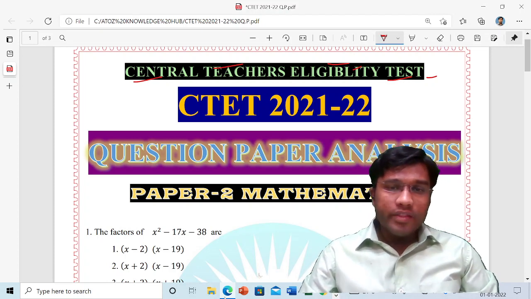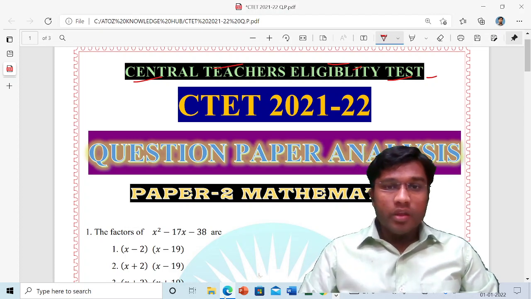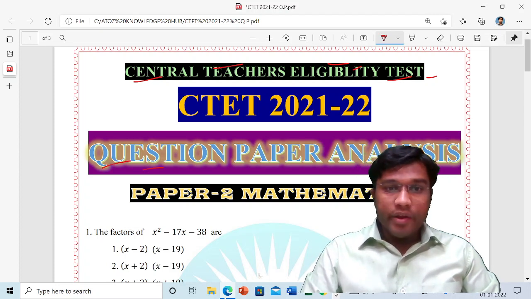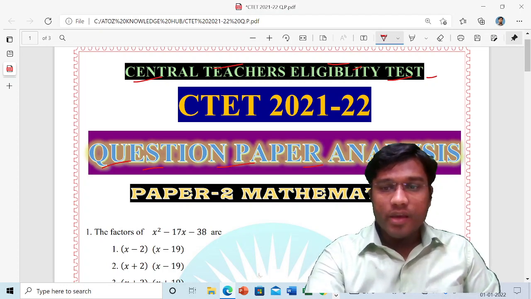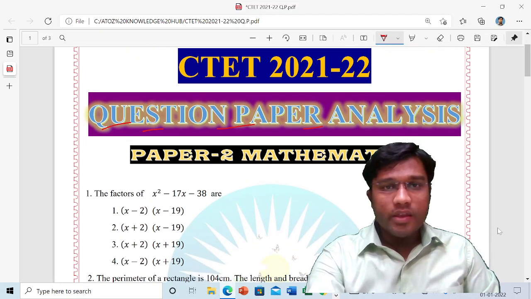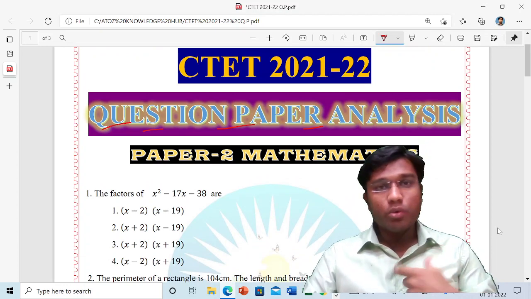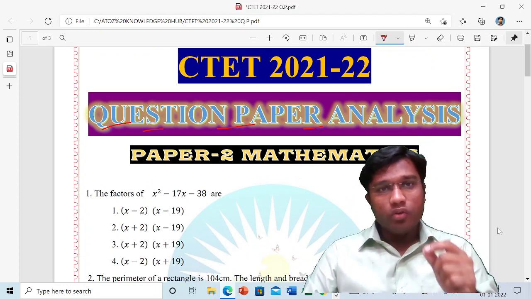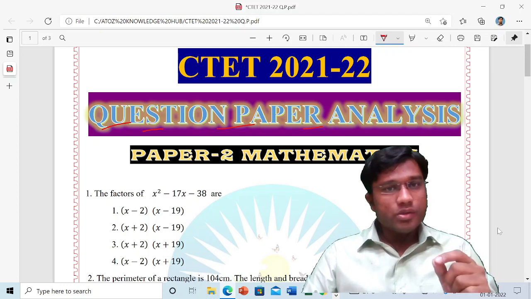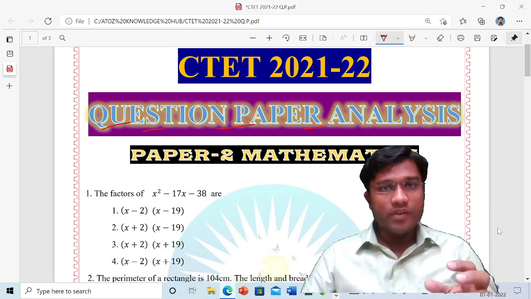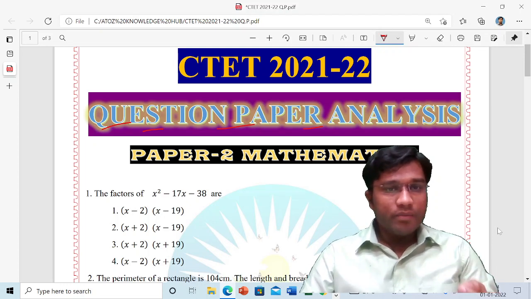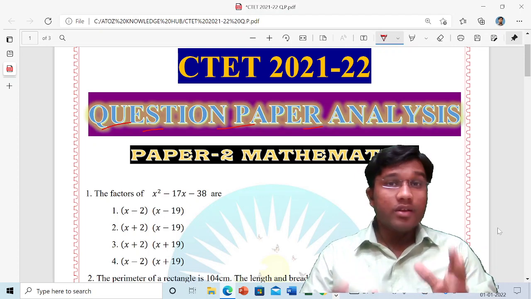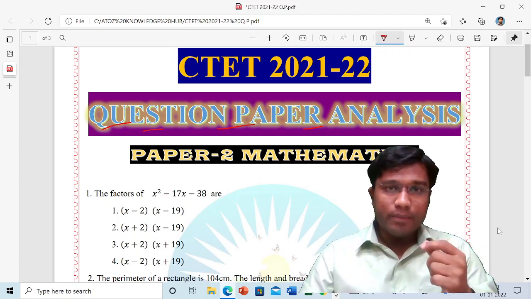Now one more thing I wanted to share with you. This paper that we are providing you today is attended by myself. आपको आज जो भी पेपर दिख रहा है मैंने खुद से अटेंड किया है, ये पेपर मेरा खुद का है, and a few of my friends have contributed here. They also remembered some questions. My friends and I together have shared these questions with you, and we have framed these questions. Framing in the sense that we have arranged these questions in the correct order, so it may help you somewhere.